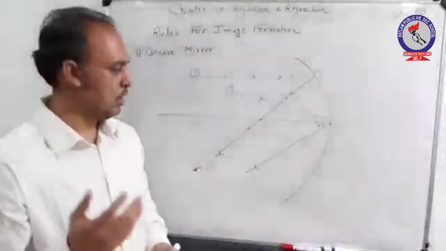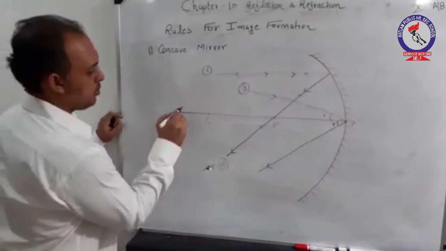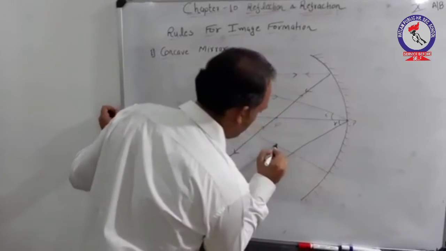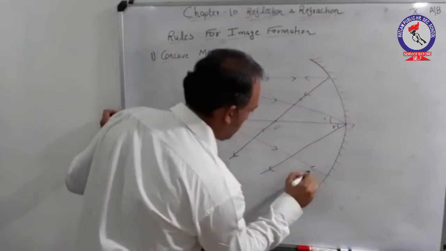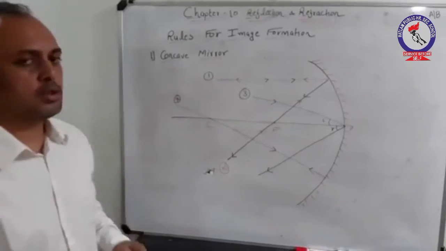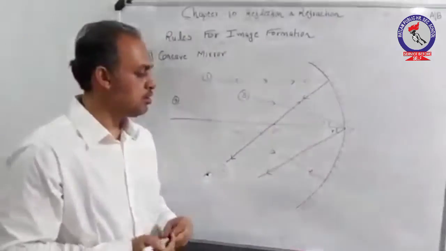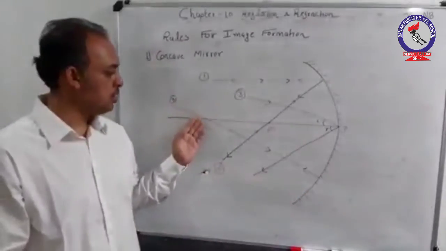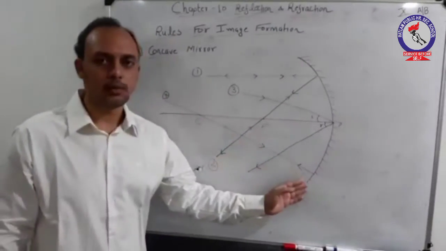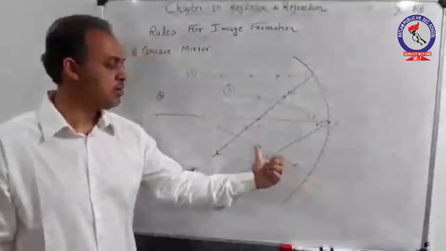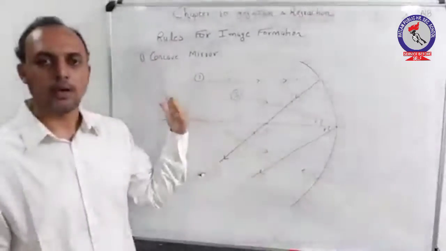The fourth and the last rule says that a ray passing through the center of curvature retraces its path, that is, any ray which is passing through the center of curvature of any mirror, after hitting the mirror, retraces its path and goes back.